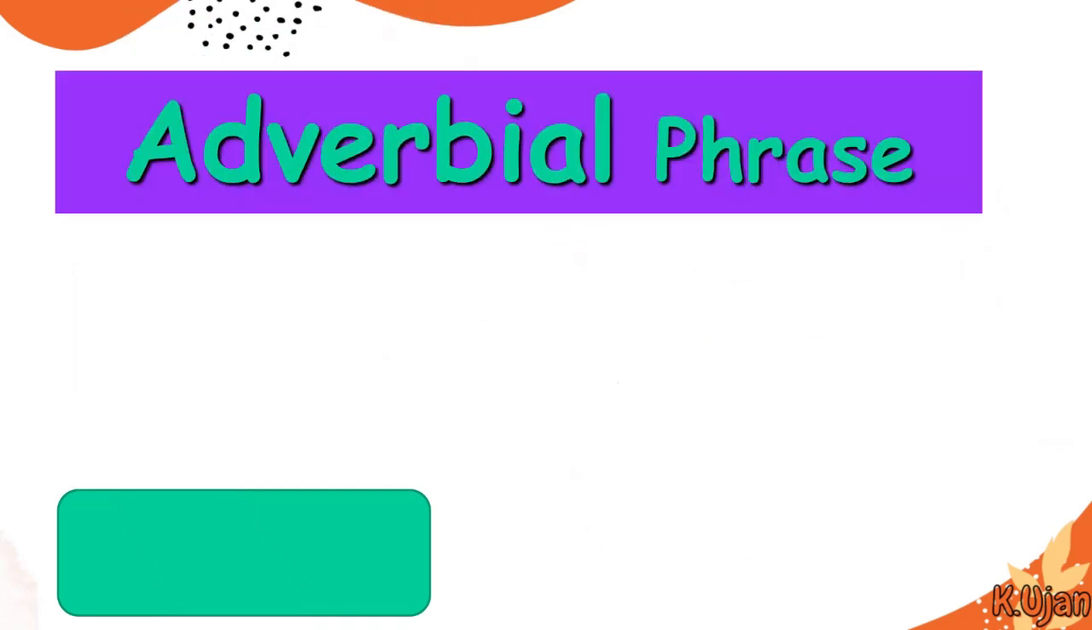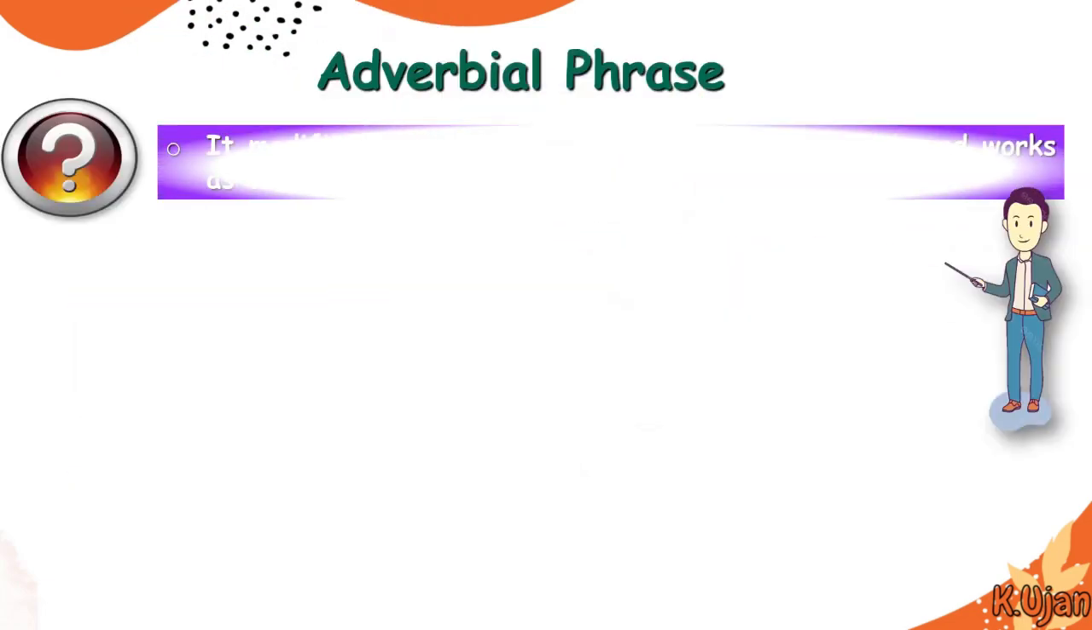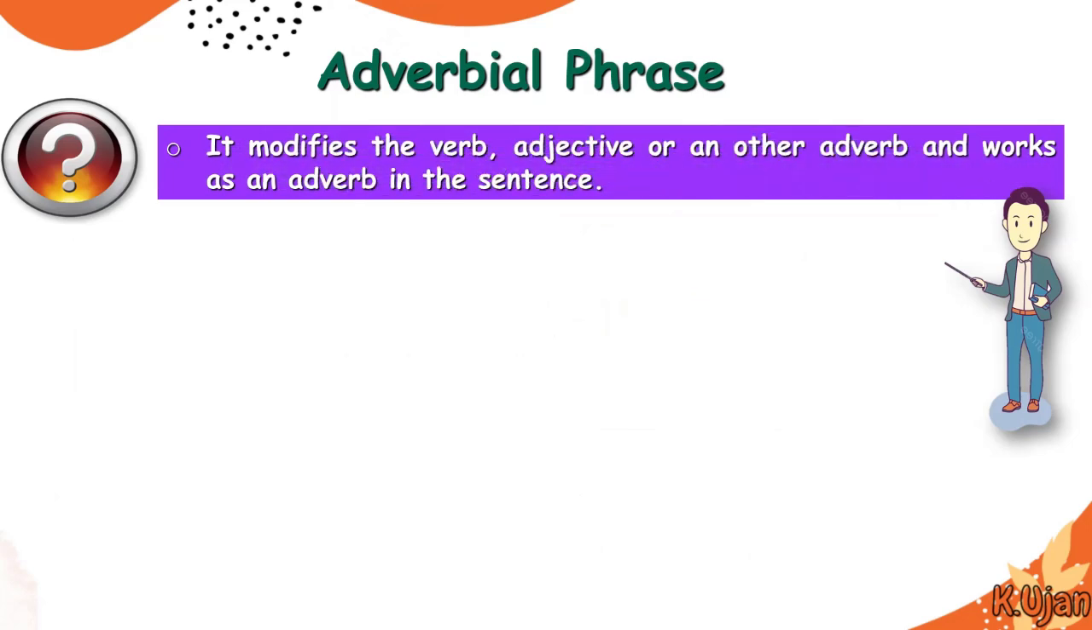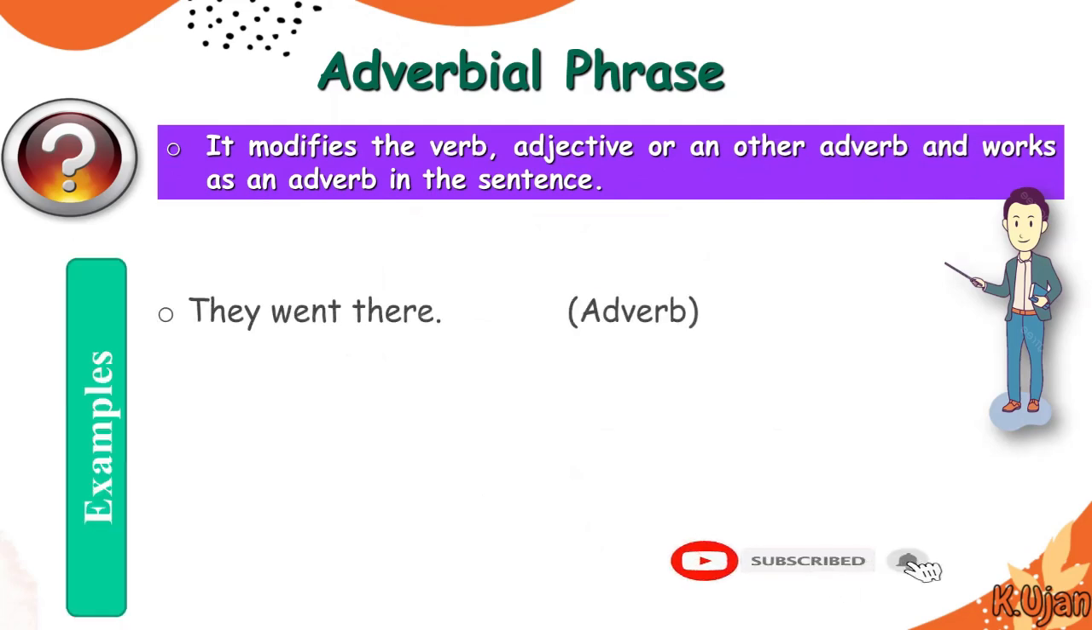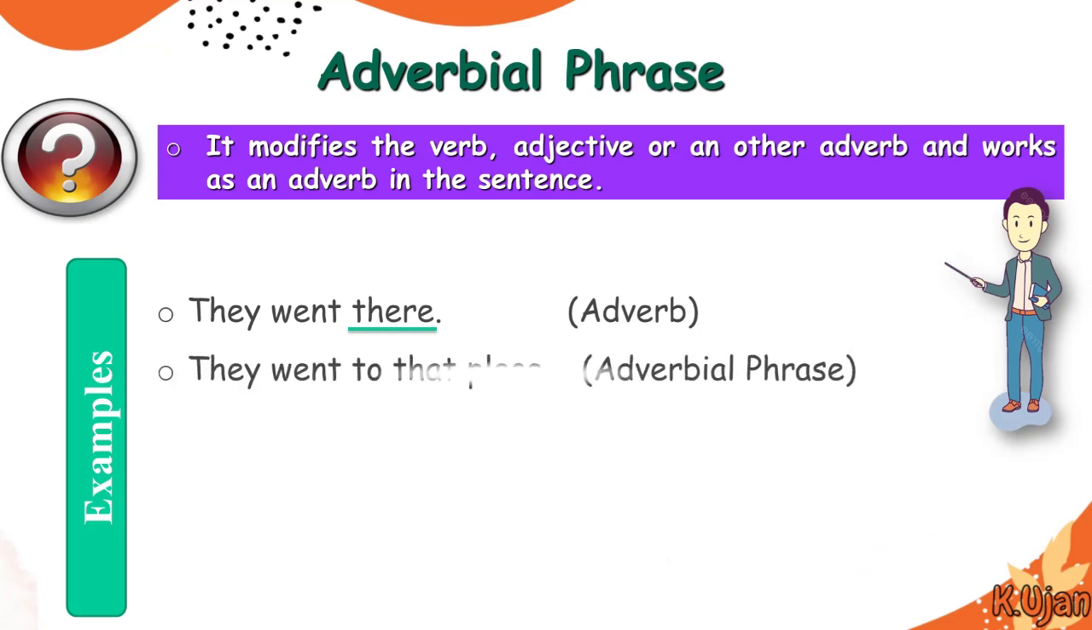Here is another type of phrase, and that is adverbial phrase. What is an adverbial phrase? It modifies the verb, adjective, or another adverb and works as an adverb in the sentence. For example, they went there. So there is actually an adverb. So we are making an adverbial phrase out of this adverb. They went to that place. So to that place is actually an adverbial phrase because it is the combination of words and modifiers which gives meaning to the verb went.